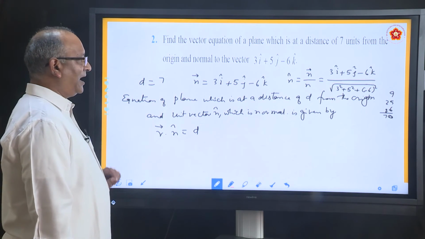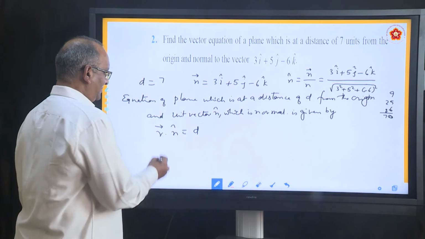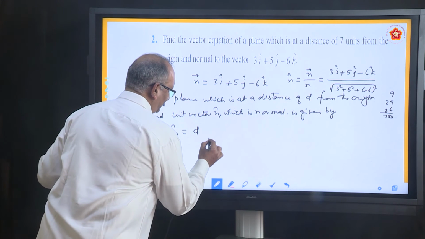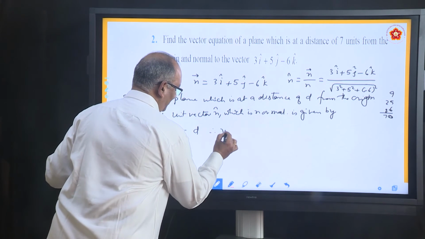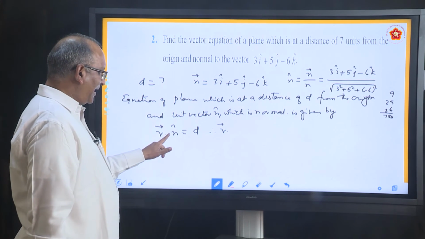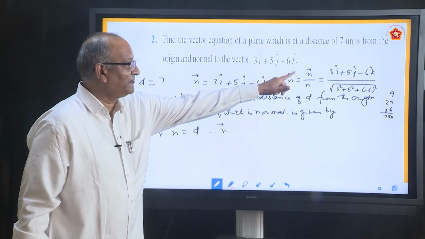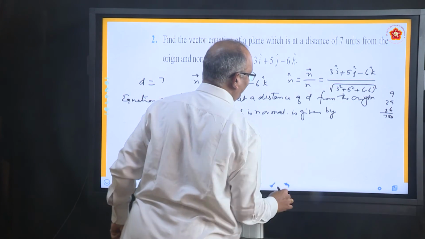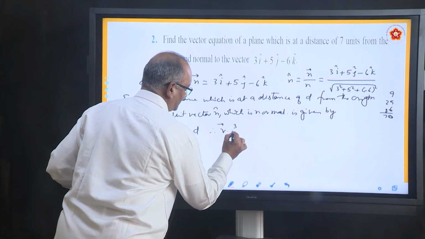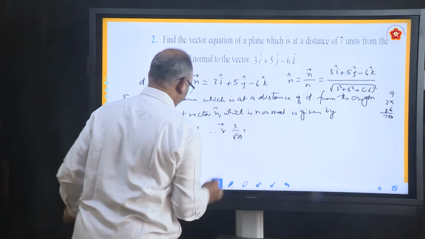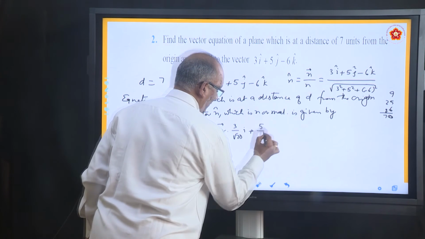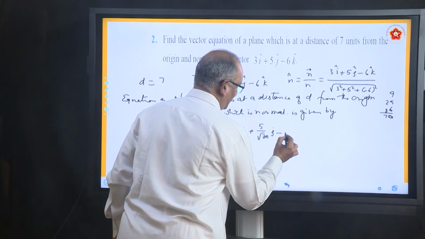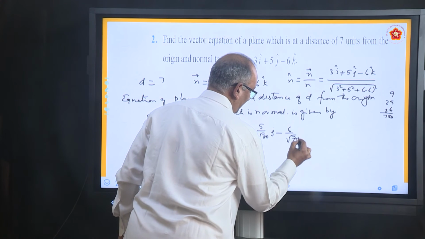So write what is r? How do you write r? r is, find the vector equation he said. So you don't need to simplify r. r is r only, dot. Now we have got n cap. What is n cap? What we got there? All this you have to divide with root 70. So you can say 3 by root 70 i plus, sorry, not plus, minus 6 by root 70 k.